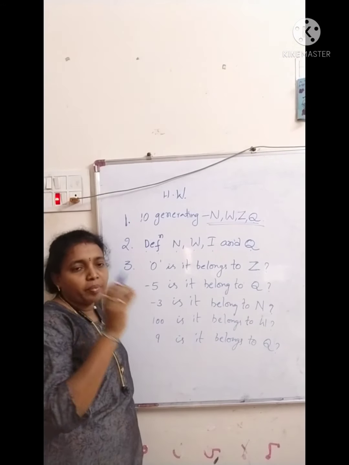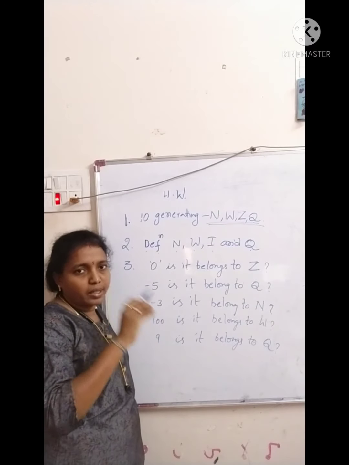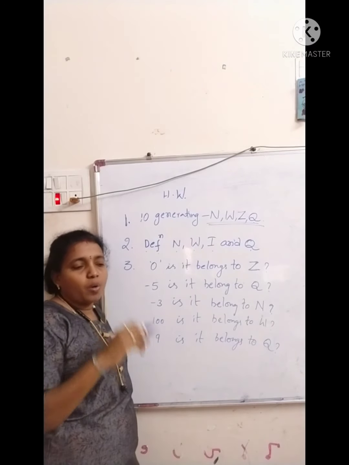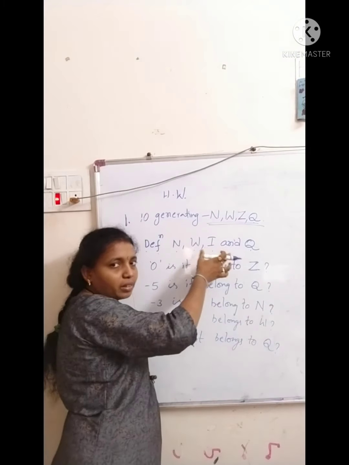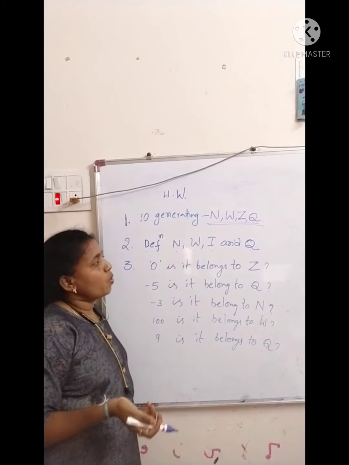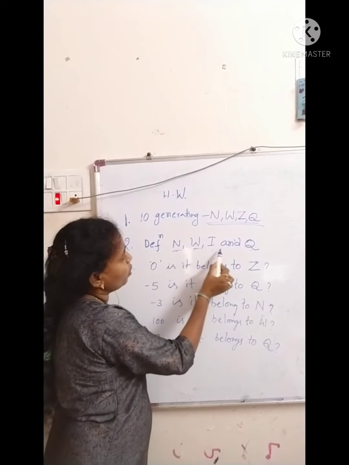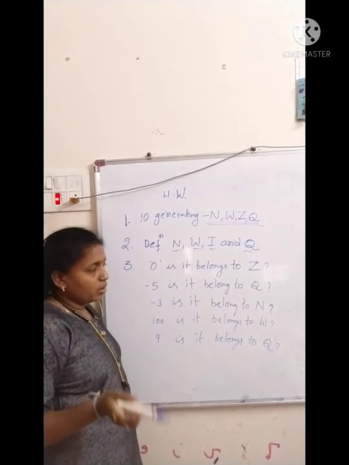For example, what is a natural number? What is the definition of a natural number? How can we represent that natural number? What are there in natural numbers? Like that you can define your own. Okay, those 4 groups you define your own.